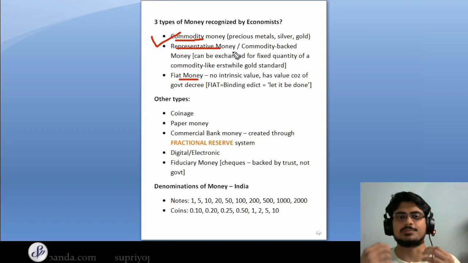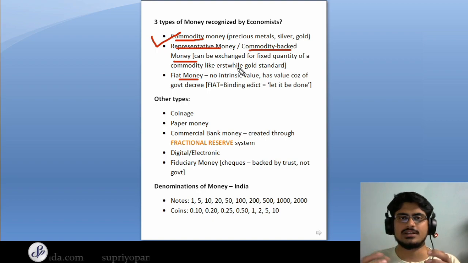Now we come to representative money. So basically representative money is commodity-backed money, and this actually originated because people used to trust all the precious metals like silver, gold, etc. But even though there was a lot of trust in it, there was not a lot of these kinds of things available.